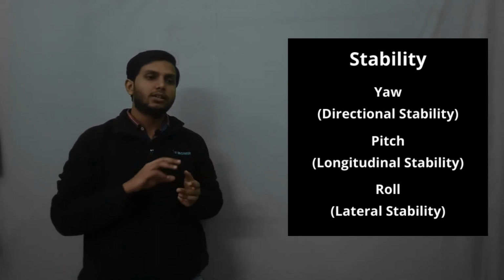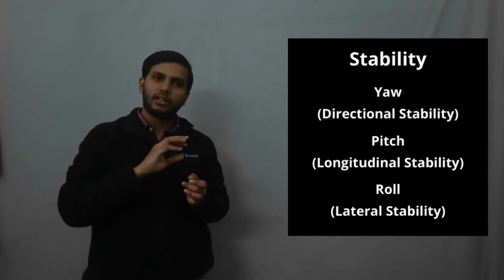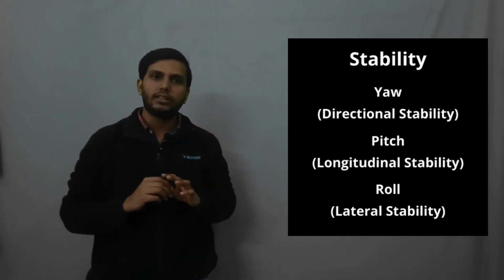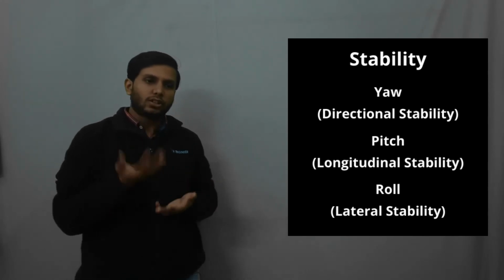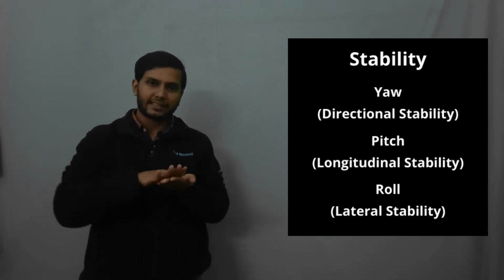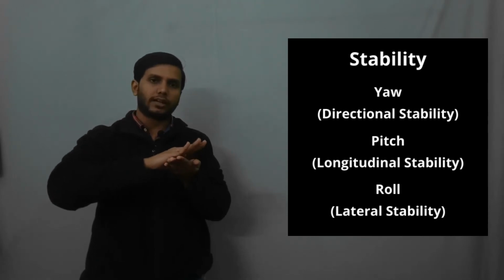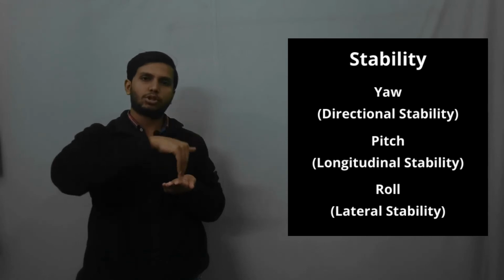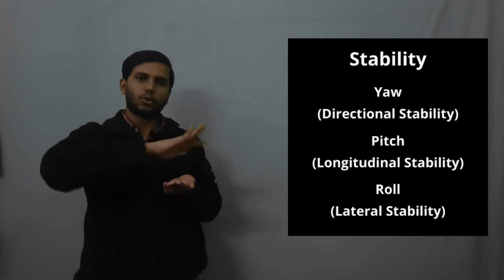Rotational motion means you can rotate about the x-axis anti-clockwise and clockwise. You can rotate about the y-axis anti-clockwise and clockwise. Rotate about the z-axis anti-clockwise and clockwise. So these are the rotational motions also. If you rotate about the z-axis, then it is called yaw. If you rotate about the x-axis, then it is called roll. If you rotate about the y-axis, it is called pitch up or pitch down.